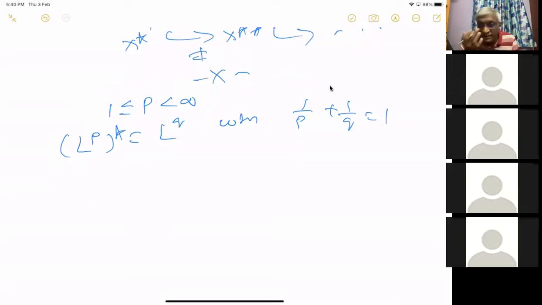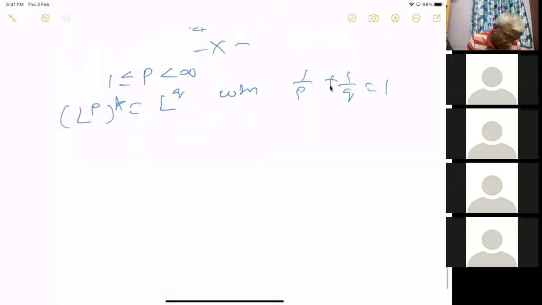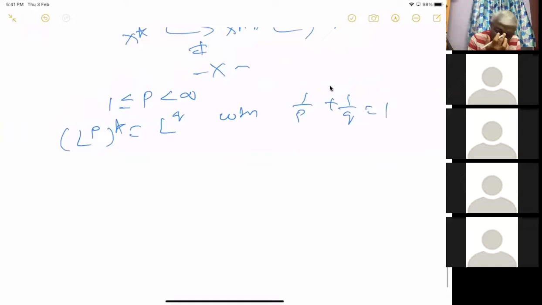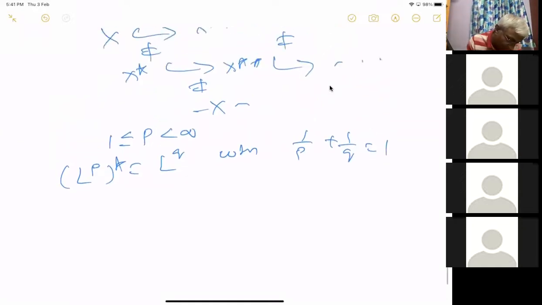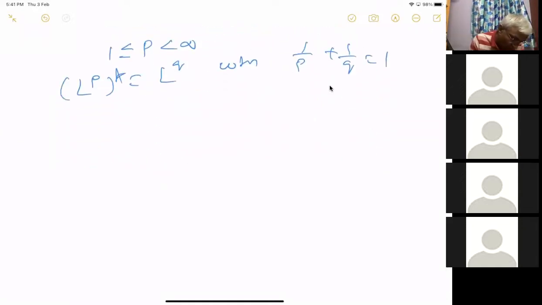I'm told that the Radon-Nikodym theorem was not proved last semester, and even complex measures were not done. So we will not do this. This will take a lot of time. If we have time, we will do it later. So now I will prove only this small lp theory.